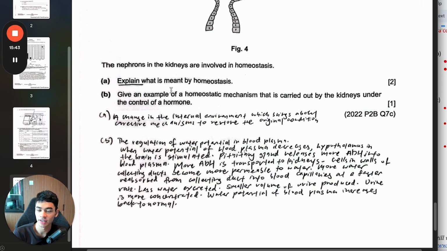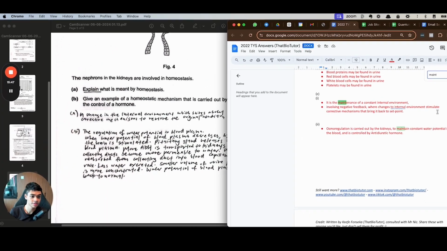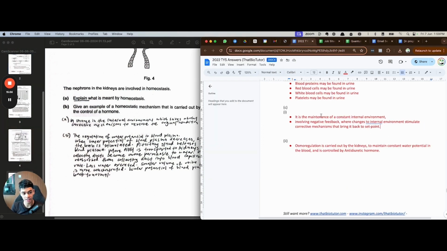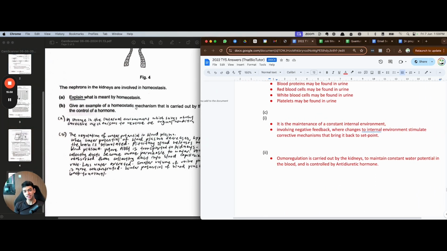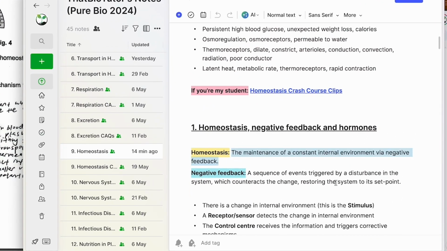Okay, look at this part A. Explain what's meant by homeostasis. What I felt about this question was that it's not just state or define homeostasis, it's explain. Explain means you have to give reasons, you have to give content. I don't think if I just state the usual definition, they'll give me 2 marks because of the word explain, which you correctly underlined here. So I'm more kiasu. What I do is I say my usual definition, which is this one.